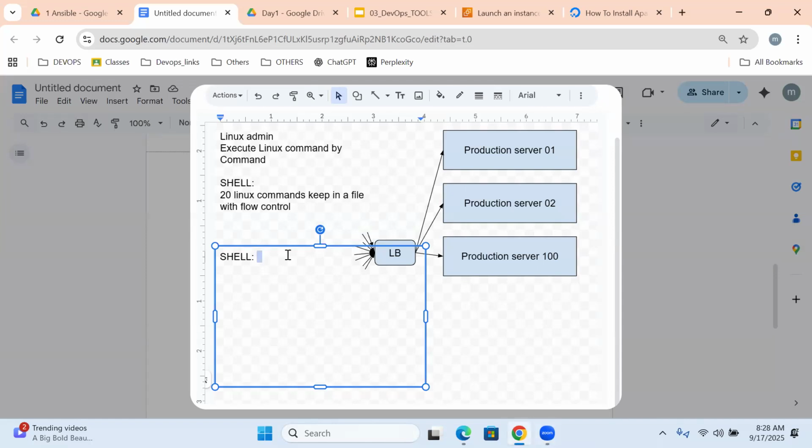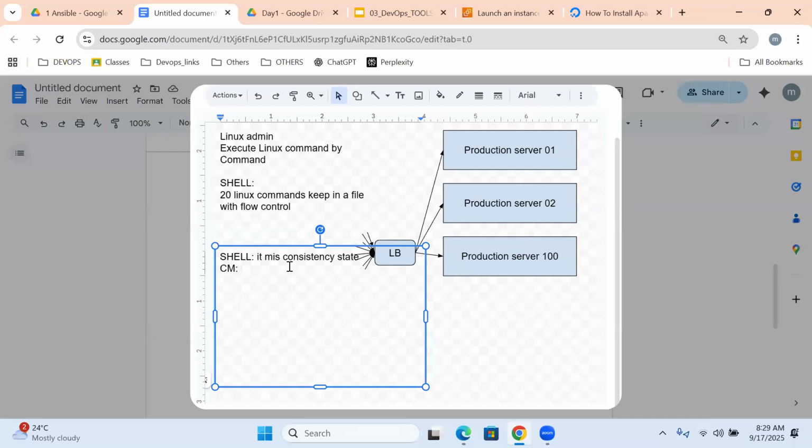And third point: if you execute a shell script, you may not expect the same result. It means there is no consistent state. So what are the shell script problems? Three problems: it's a program, a maintenance issue, and no consistent state.